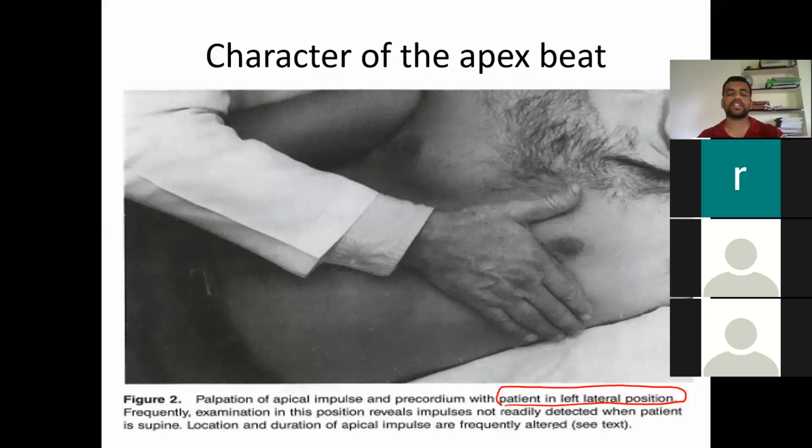Even when you change the position, alteration of the apical impulse can occur. For example, an impulse which is not palpable in the supine position may suddenly become palpable in one of the intercostal spaces, medial or lateral to the mid clavicular line, in the left lateral position. So you just turn the patient and palpate for the apical impulse.